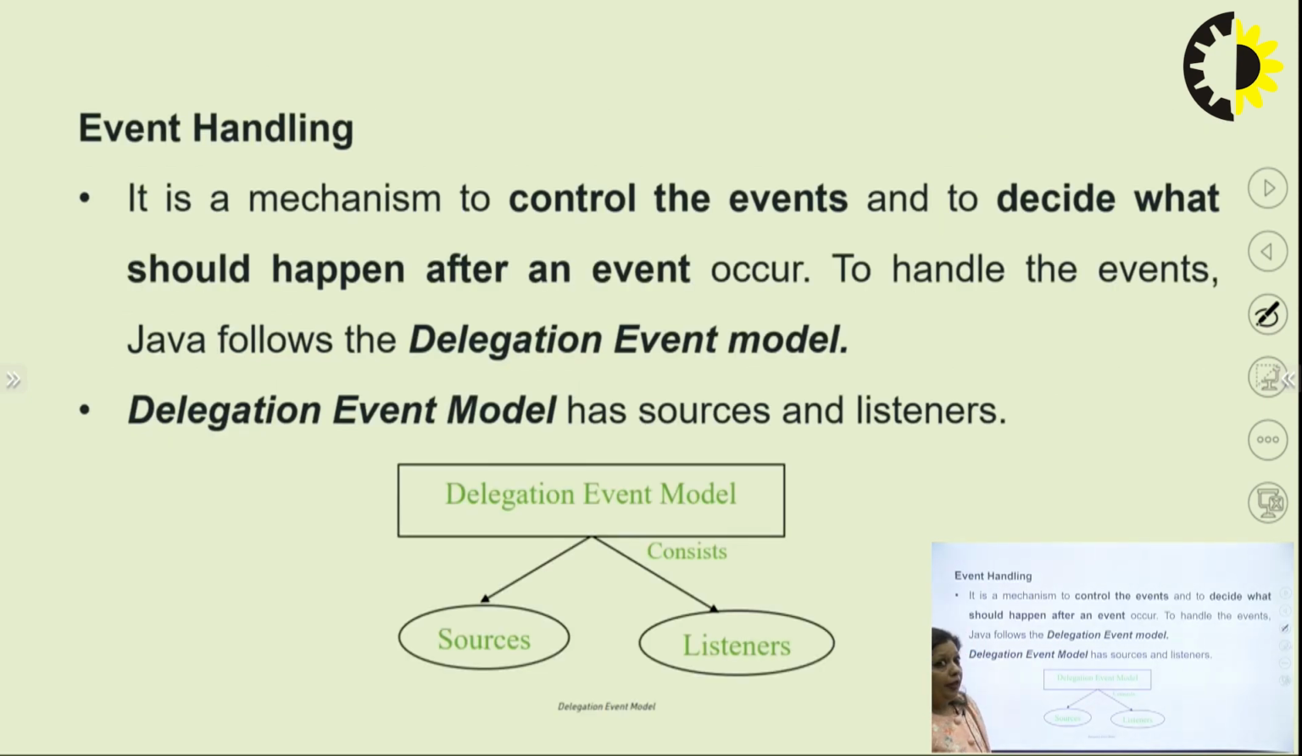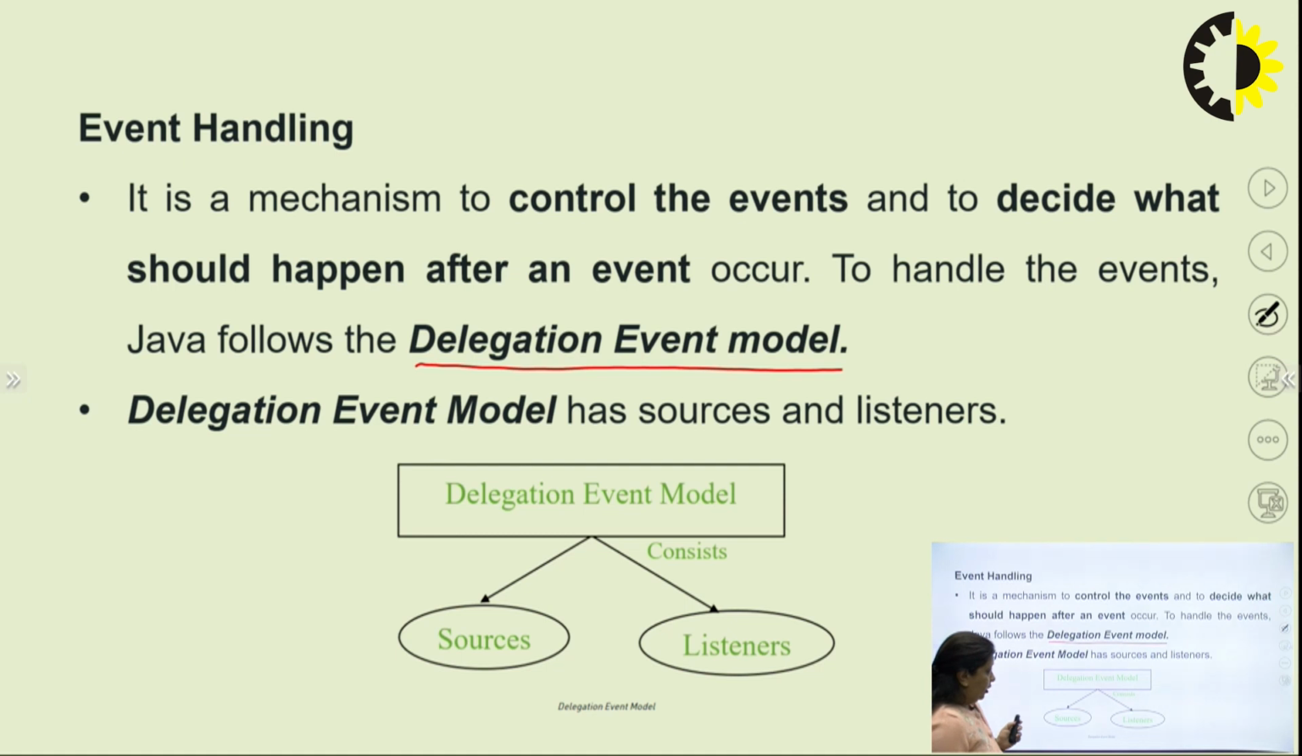Now coming to event handling. What is event handling? Event handling basically means that I should be able to decide what should happen when an event occurs. It is a mechanism which is used to control the events and enables us to decide what should happen as soon as an event occurs. Now in Java, the events are usually handled with the help of a delegation event model. So this delegation event model is used to handle the events in Java.